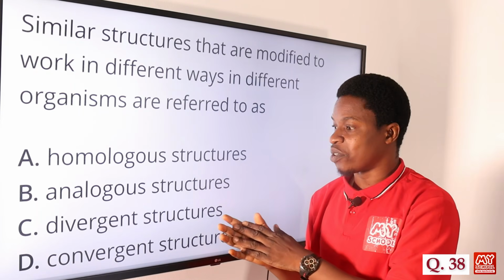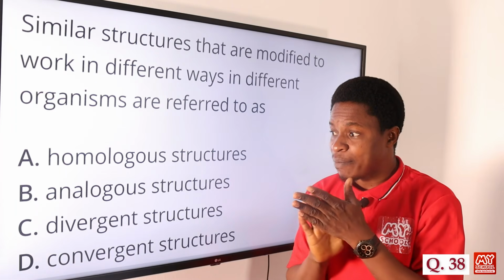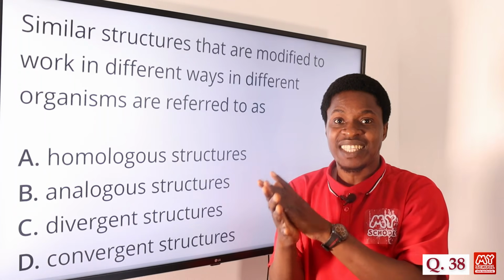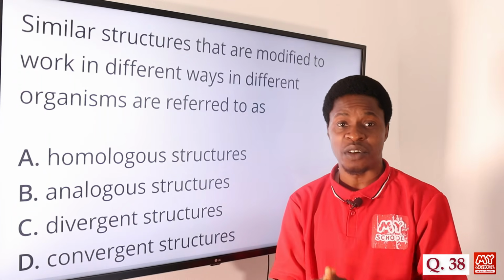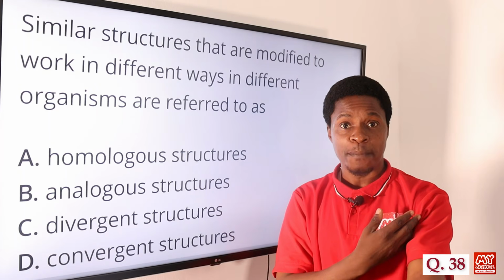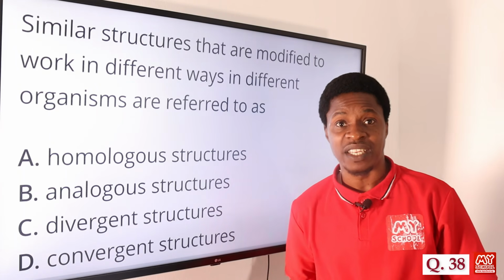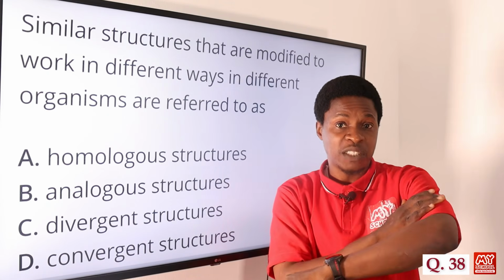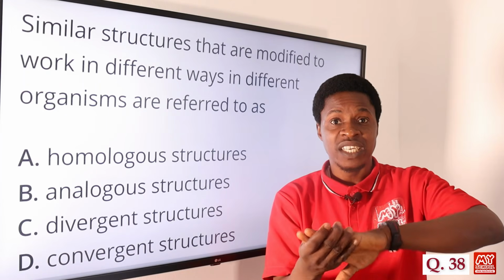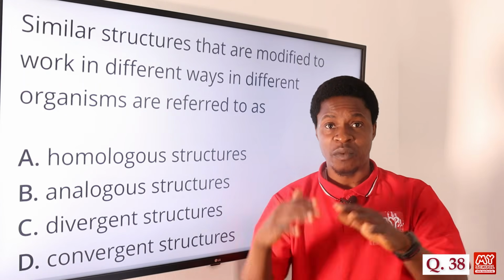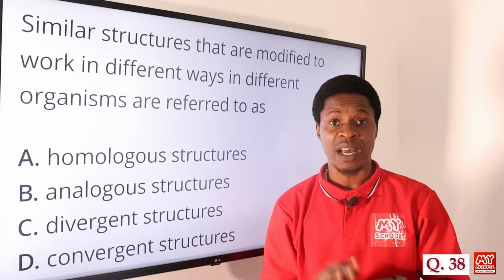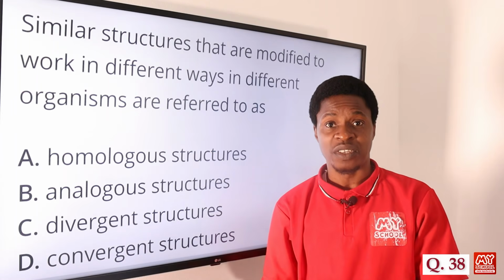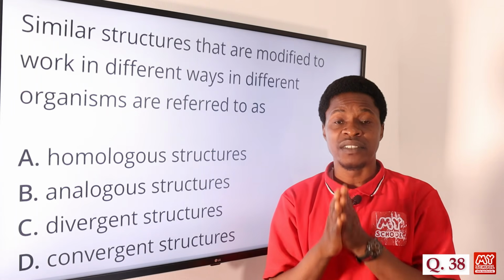We have the divergent structures. Divergent structures can be the different parts of an organism that are serving different functions. For instance, you can talk of the arm or the leg. Let's use the hand. We have this part of the bone, then you have what we call the metacarpals. When you look at the skeleton of humans, we have the metacarpals, we have the humerus, and then we have the other parts of the bone. That's for humans. They are all serving different functions.